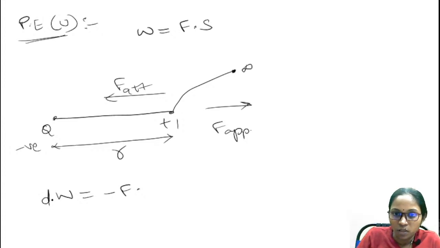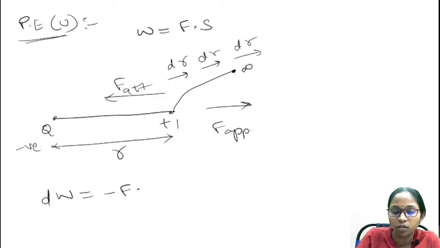And for small amount of work done, that means for small displacement dr, I'm not taking this unit positive charge at a time to infinity. I'm just displacing very slowly, so that this charge should not be accelerated. That means the acceleration must be equal to 0, so that I'm displacing very slowly. Therefore, for small displacement dr, I have small amount of work done. Okay, to find out the total work done, I have to integrate this equation.